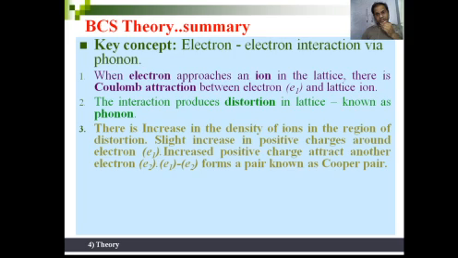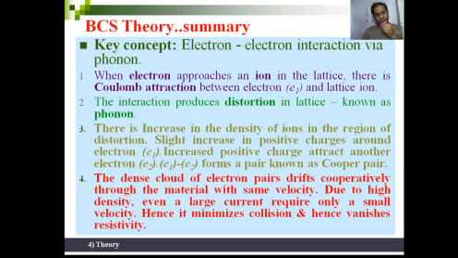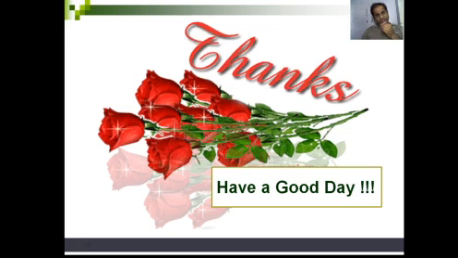The increased positive charge attracts another electron E2, and this E1 and E2 form the Cooper pair with the help of the phonon. The dense cloud of electron pairs drifts cooperatively through the material at the same velocity. Due to high density, even a large current requires only a small velocity, hence it minimizes collisions and hence diminishes the resistivity. Thank you very much.